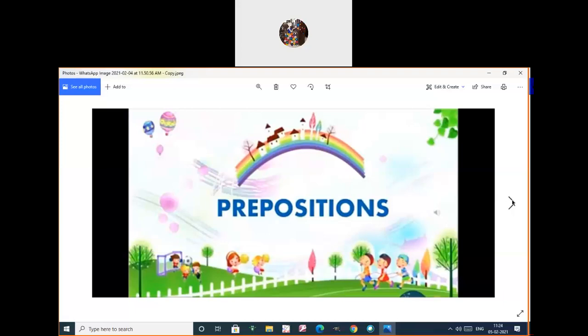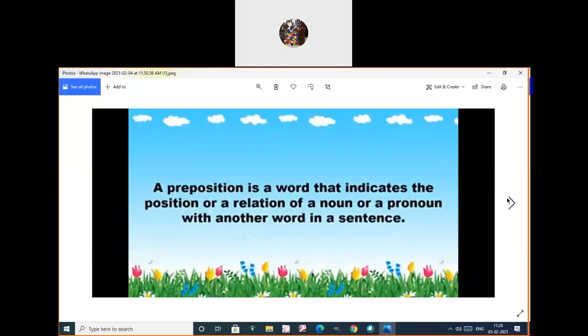Okay, what is preposition? A preposition is a word that indicates the position or a relation of a noun or a pronoun with another word in a sentence.